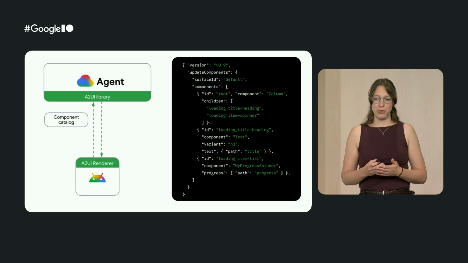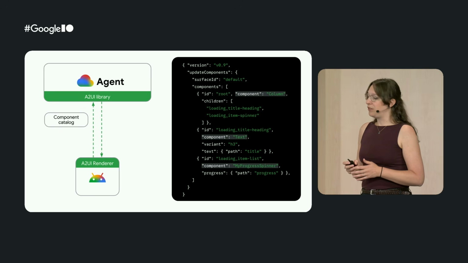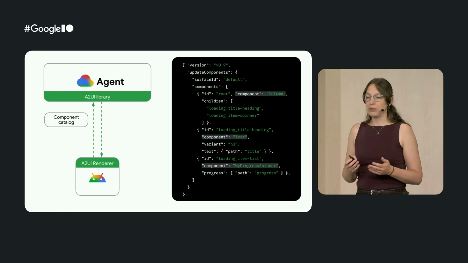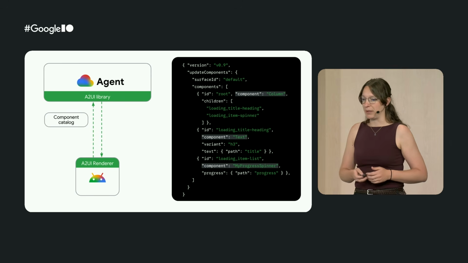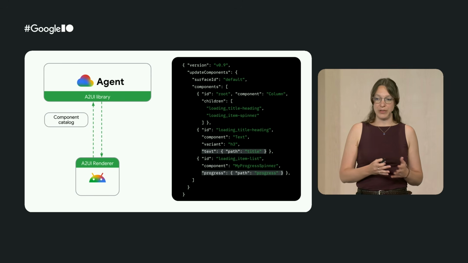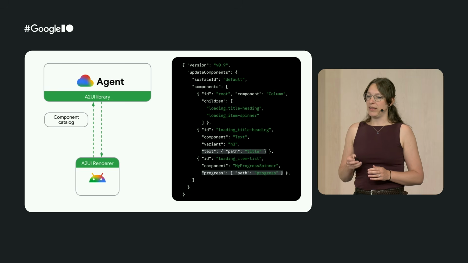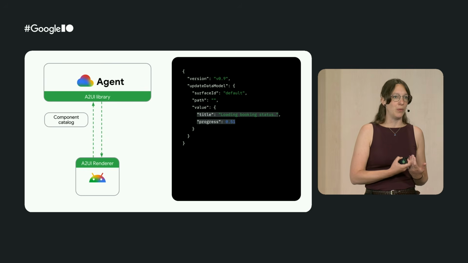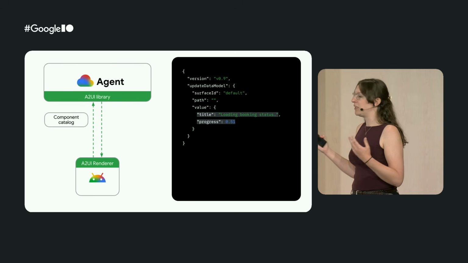So let's have a look at an example of what that communication looks like. You can see the component tree being passed from the server to the client to be rendered at a given point in time. And you can see that A2UI supports both basic components, like we have column and text here, but it also supports custom components. So for example, here I added support for a My Progress spinner. You can also see that we're not actually passing actual data at this point. Instead, the server is just passing variable names. And then in a separate message, after it's sent the components, it can actually give you data associated with those variables.